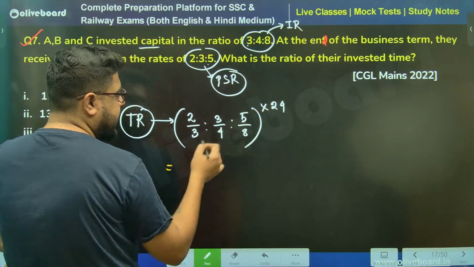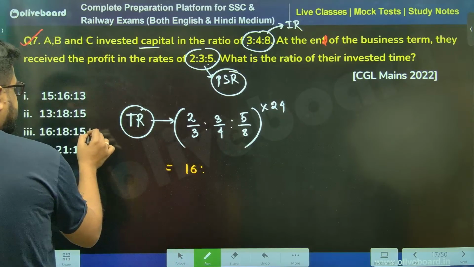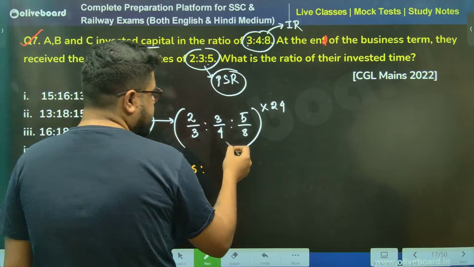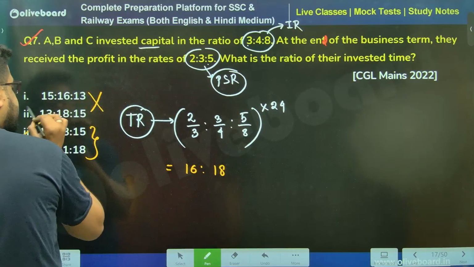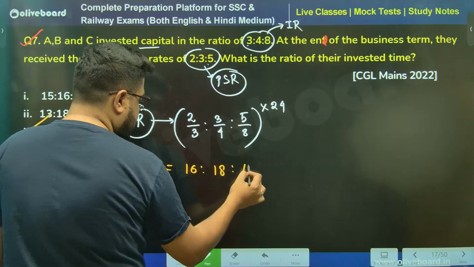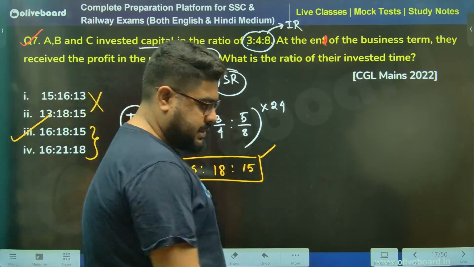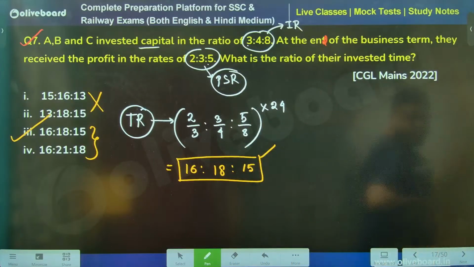24 is a 3 8s, 8 2s are 16. 16, 16 meaning option 3 or option 4. Do not do this. Now, 4 6, 6 3s are 18. Done and dusted, sir. Option number 3 is the answer. Option number 3 is most definitely your correct answer. Yes, Surya, absolutely perfect. Ashok, very good.